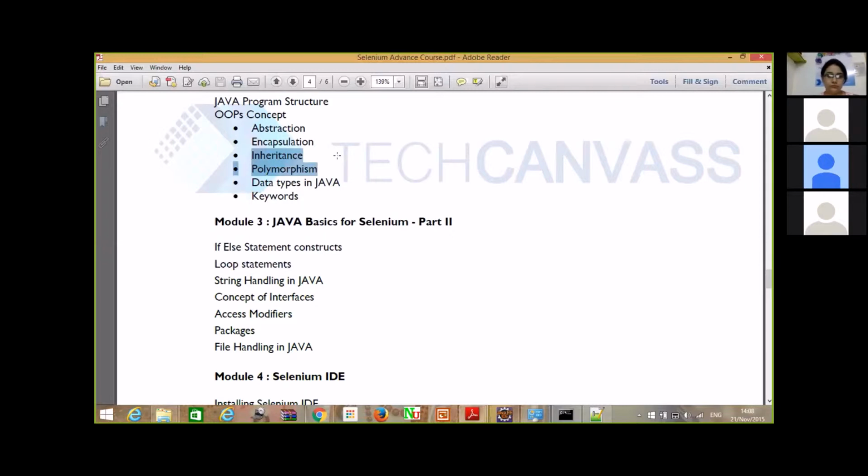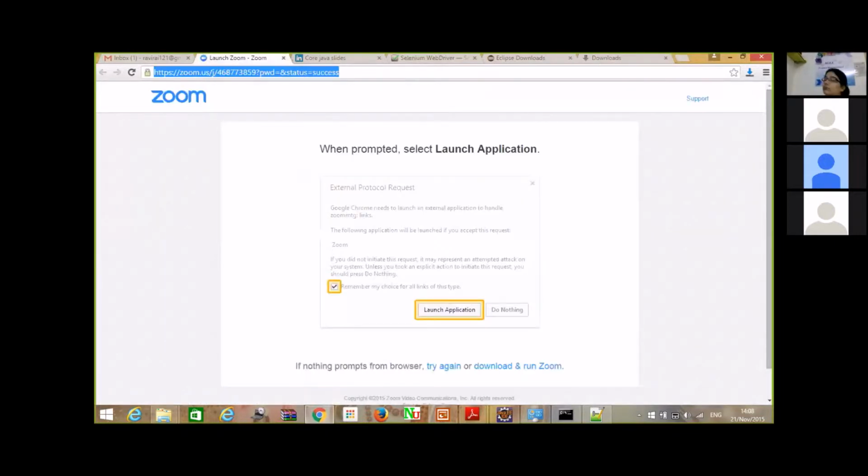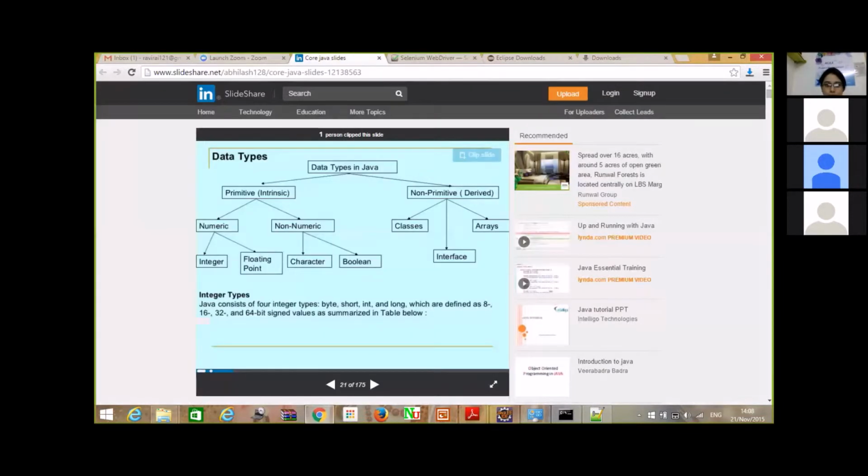Yes, Ravi. Okay. So let's start with the classes and objects part now. For that, we have to go for access modifiers first. Let us understand what these keywords public, private, and protected are and what their scope is in programming. Let us understand these.